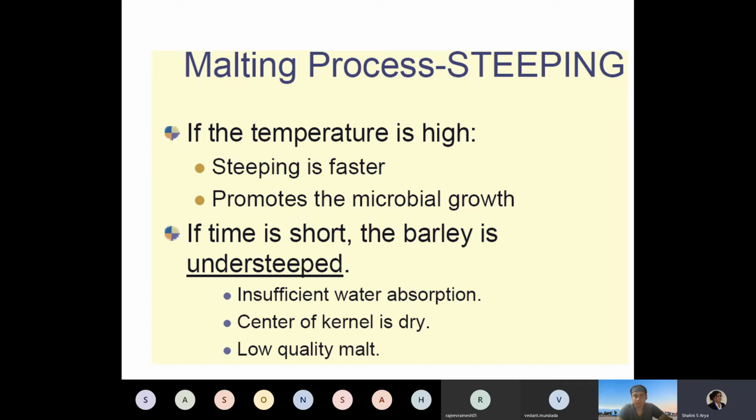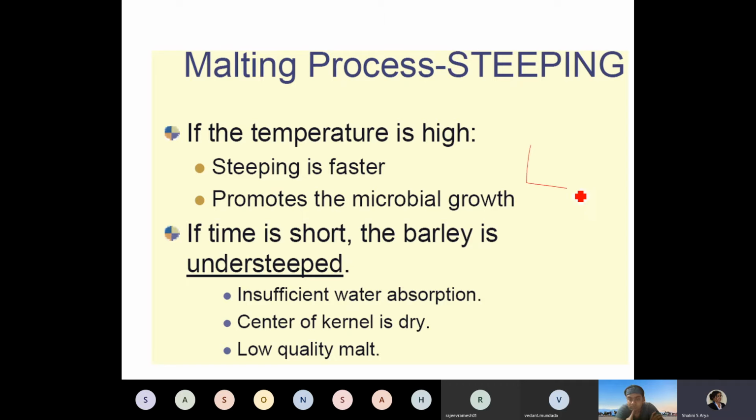Also it promotes microbial growth, and fermentation takes place rapidly because the bacteria will also like the compounds that are leached, and therefore it will give you a very bad and off taste. If time is short, the barley is under-steeped. This happens when you have insufficient water absorption. So water should also be sufficient. The center of the kernel remains dry.